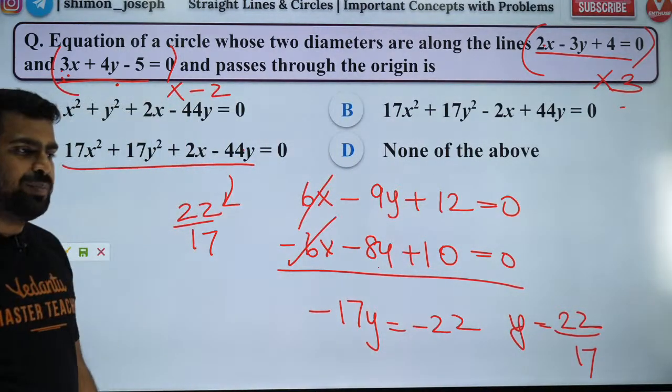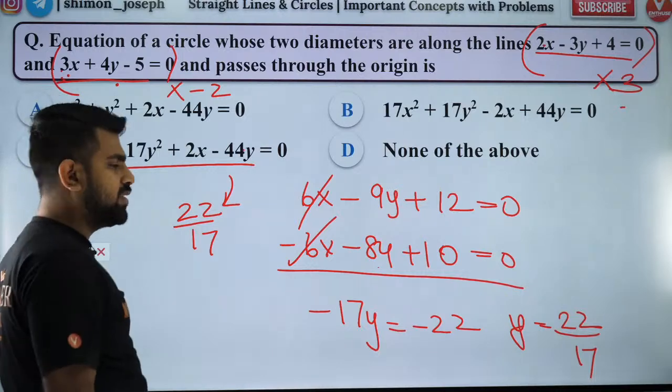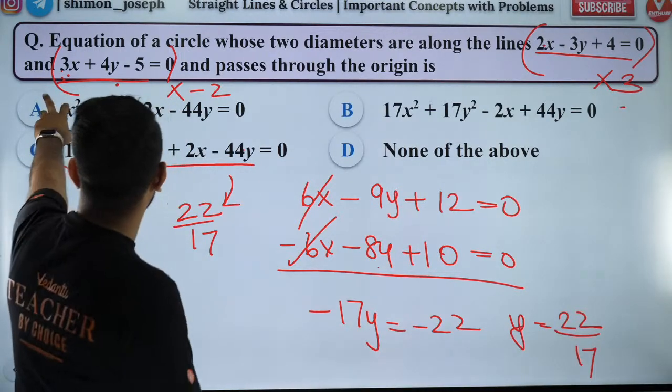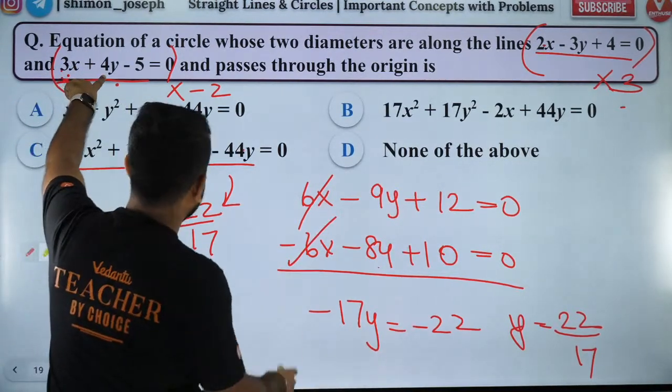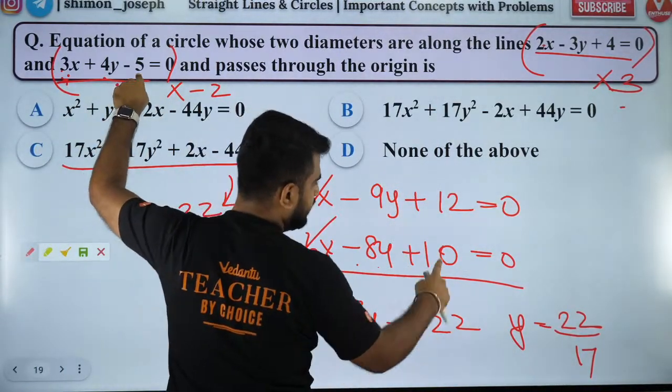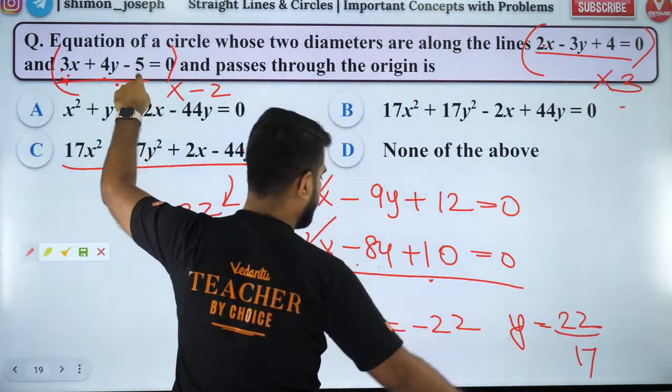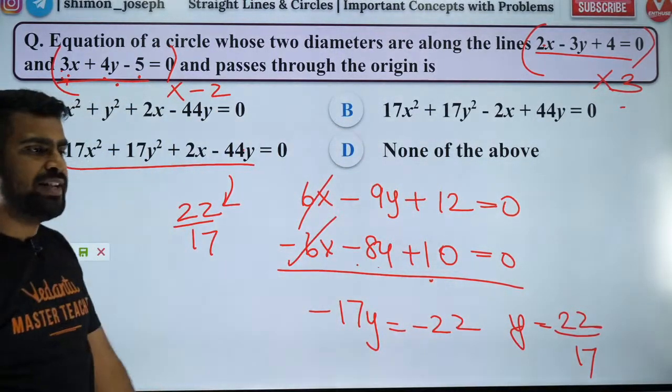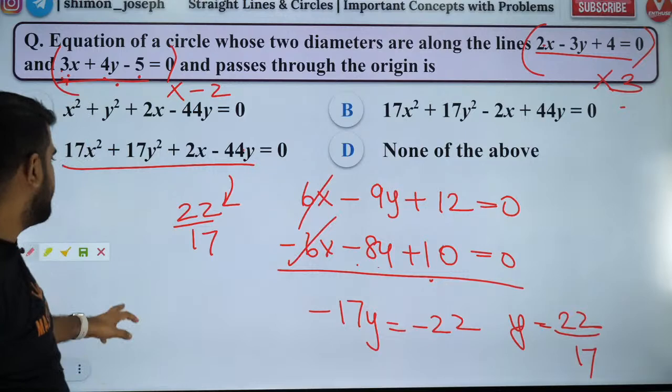Okay. B is not the answer, man. I think C is the answer. Did I solve it correctly? Minus 6x minus 8y plus 10. So if I add it, I'll get minus 17 is equal to minus 22. So it is 22 by 17. So C only is right.